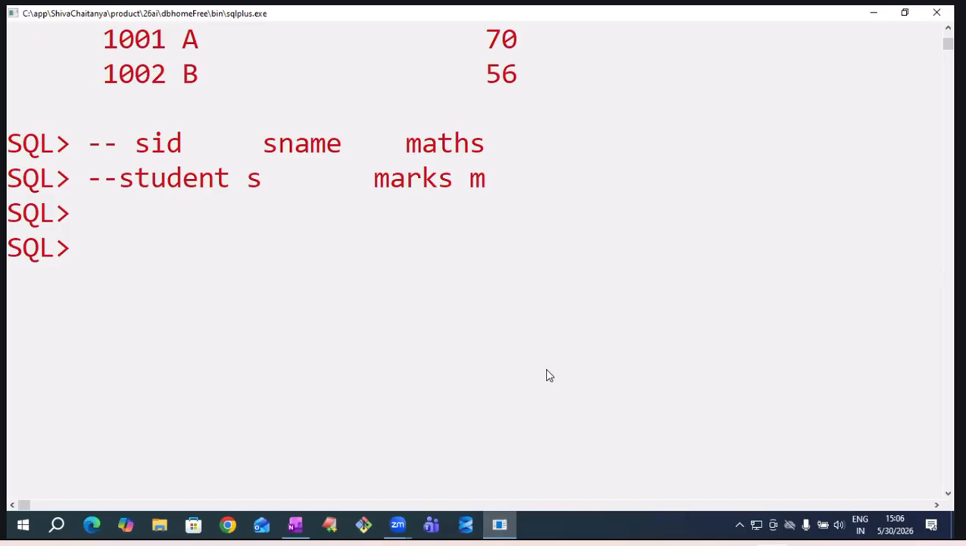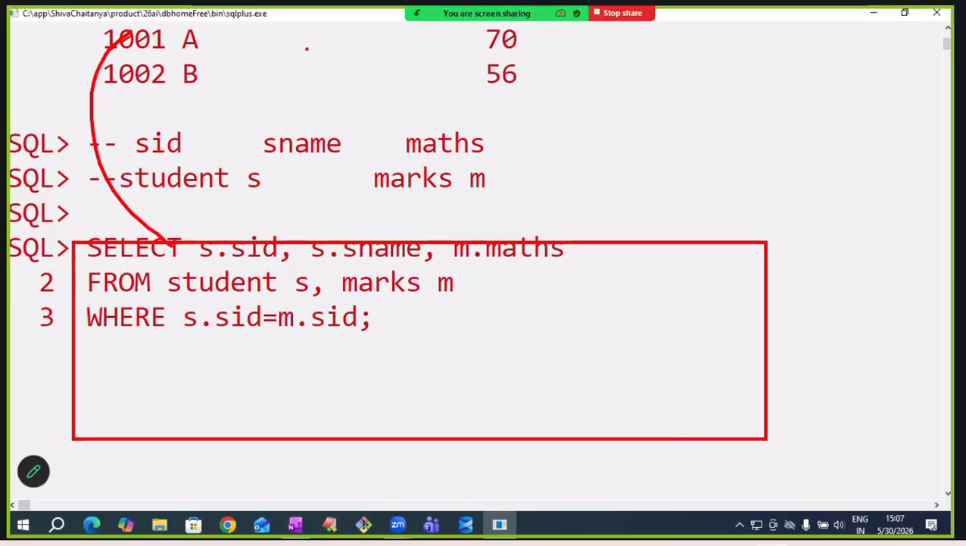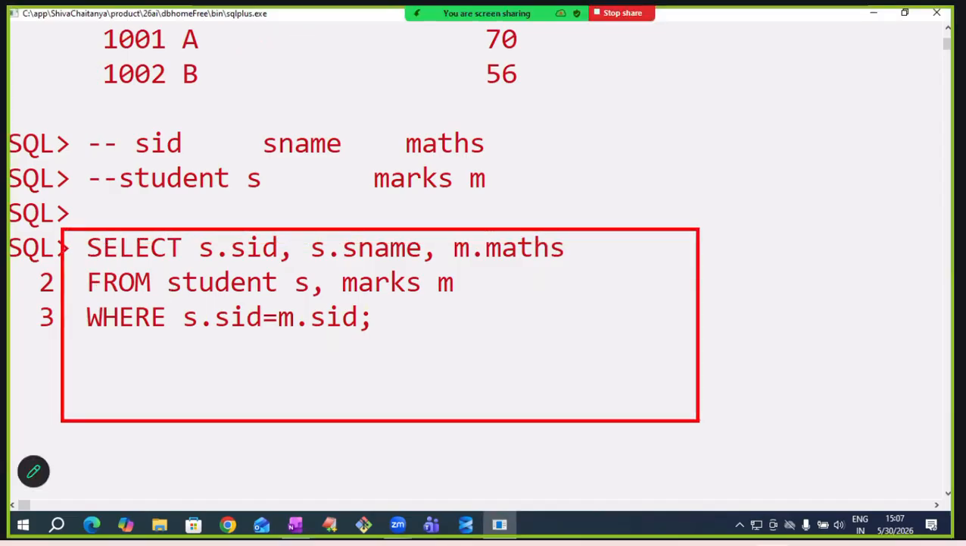Select S dot SID, S dot SNAME, M dot mass from student S, comma marks M, where S dot SID equals M dot SID. That's it, sir. This is the final query. Previous all are not important. This is important. The previous ones I explained like that for our understanding purpose. This is the final query.